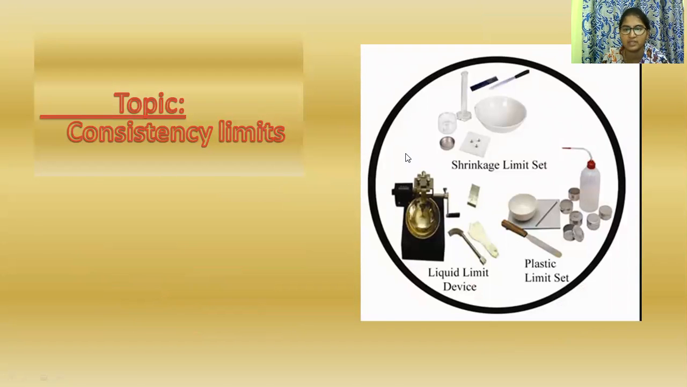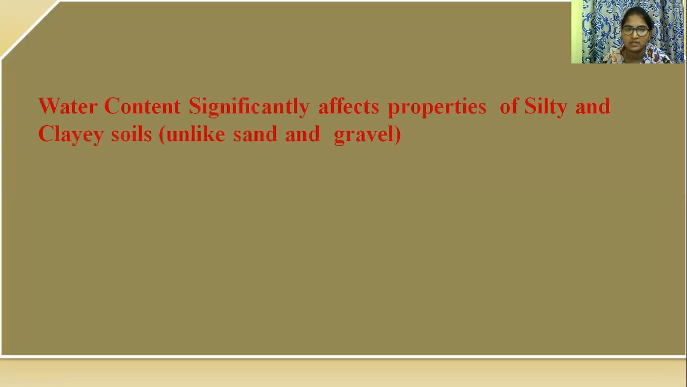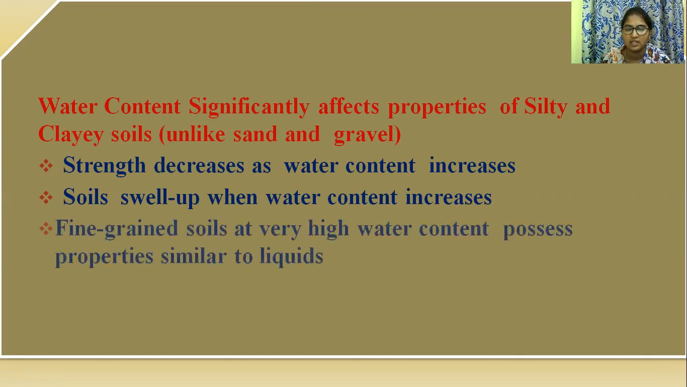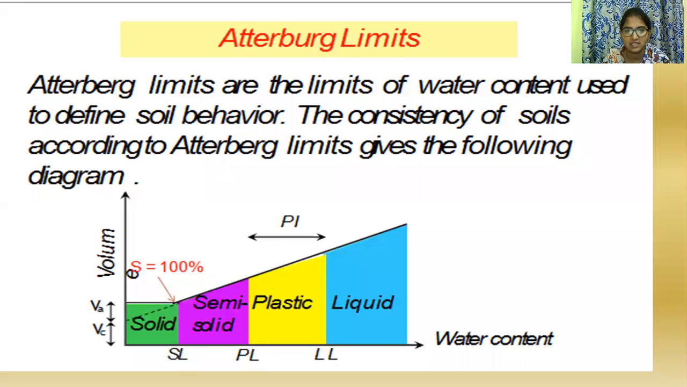The apparatus used for the consistency limits: the first one is liquid limit, using the Casagrande apparatus and a spatula groover. In this liquid limit, the soil changes from one state to another state. As water content increases, strength decreases. So it changes from solid to semi-solid, semi-solid to plastic, and plastic to liquid state. That is called the Atterberg limits or consistency limits.